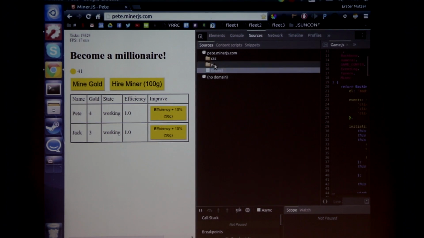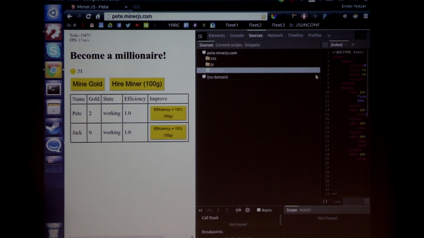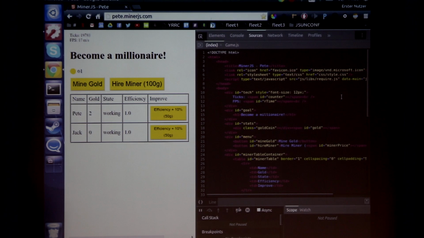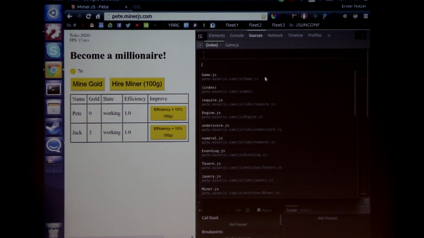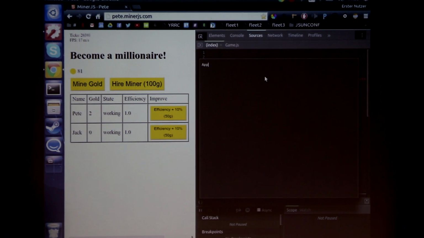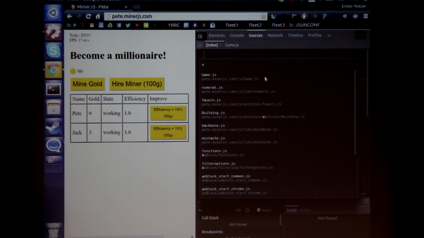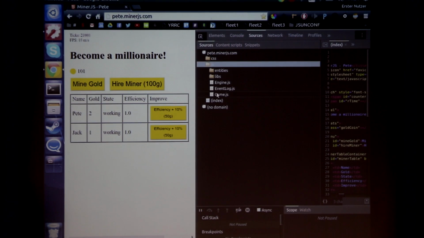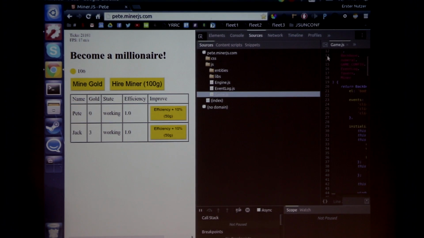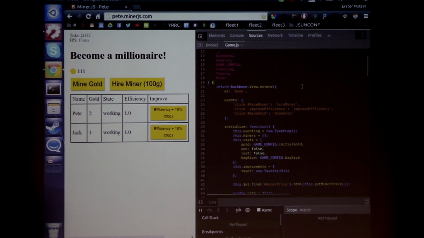First thing is I check the sources. So there's a JavaScript folder and there's an index.html. That's the easiest way to start. Just go there and check for any scripts. So there's one script tag loading require.js, and data-main is loading the app.js. So I might want to check out the app.js. Not the game.js, where's the app.js? There's no app.js, so maybe it's the game.js. Maybe I don't know my code as well.